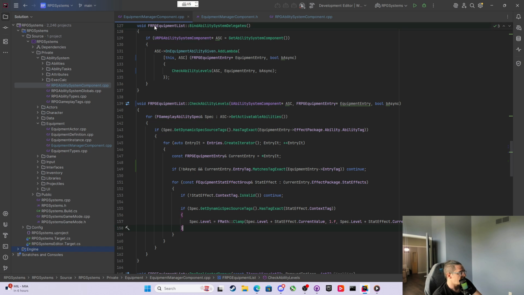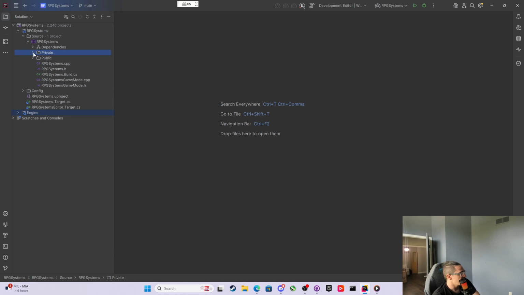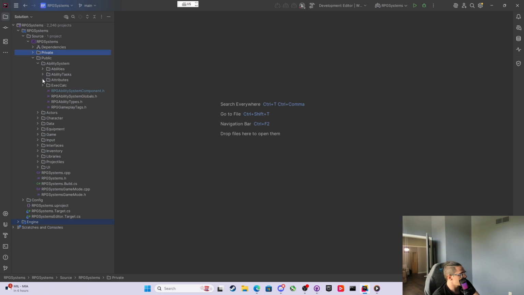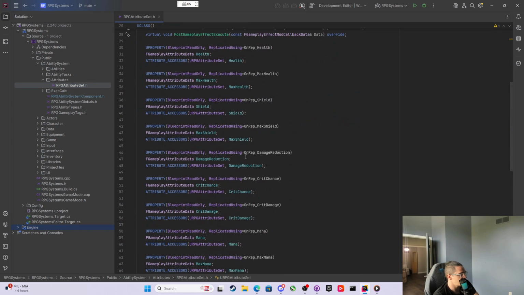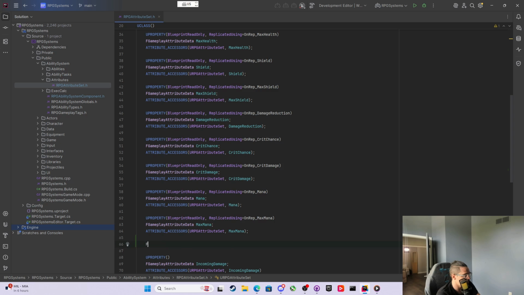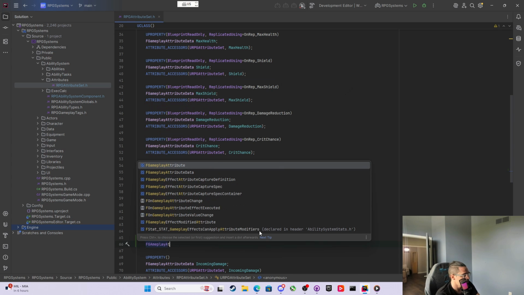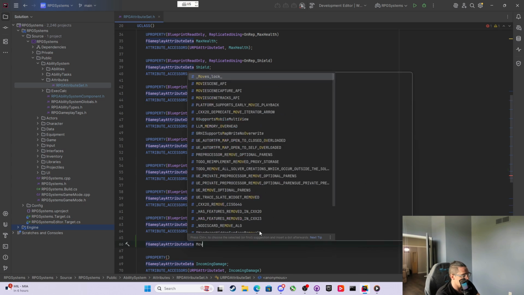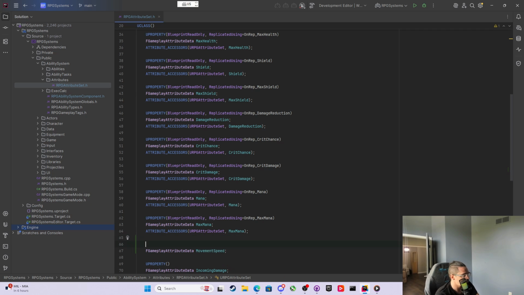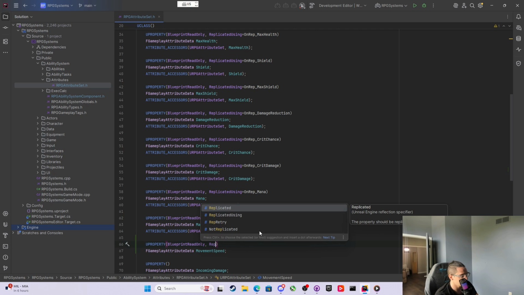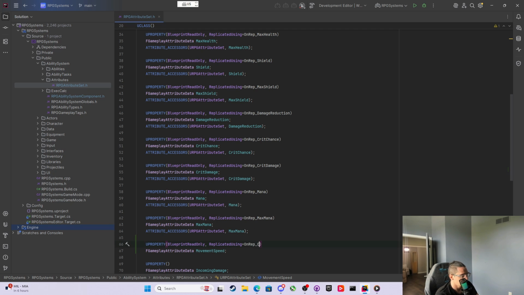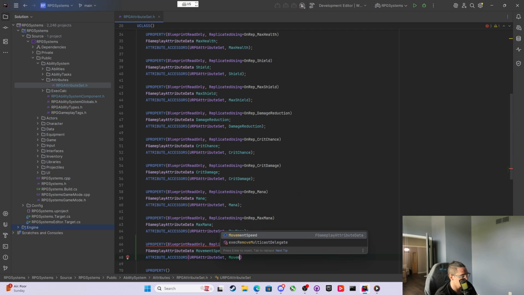Now that we've got that sorted, let's go get some move speed going. The first thing we need to do is come into the attributes, and right underneath max mana, we're going to say FGameplayAttributeData MovementSpeed, blueprints. This is all boilerplate. This is all just copy pasta, right? Movement speed. None of this should be wildly new to anybody, what I'm doing here.